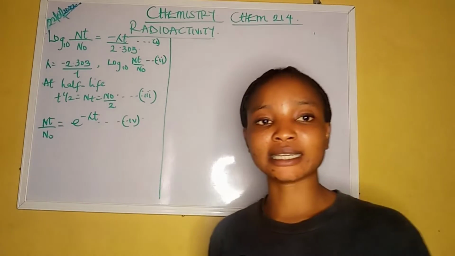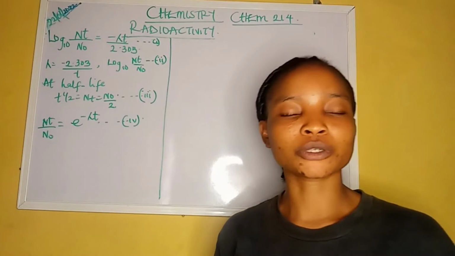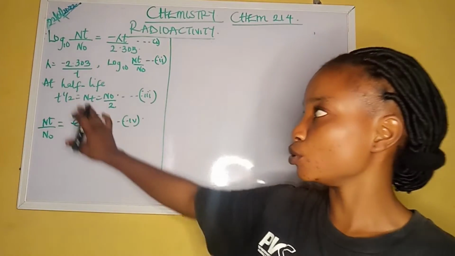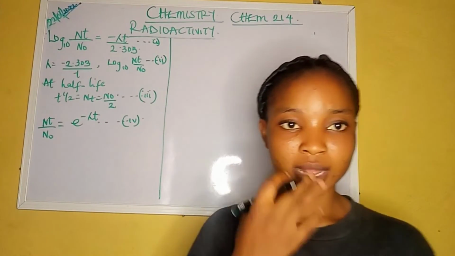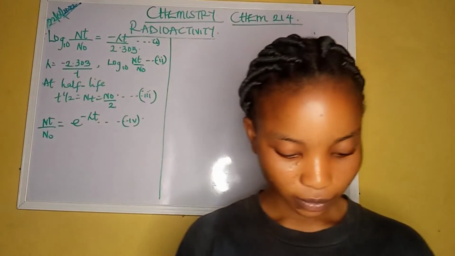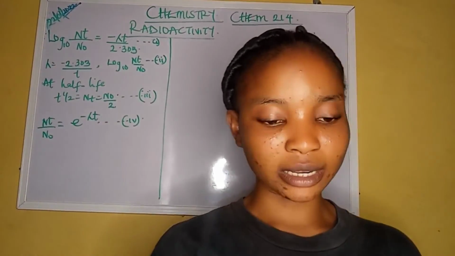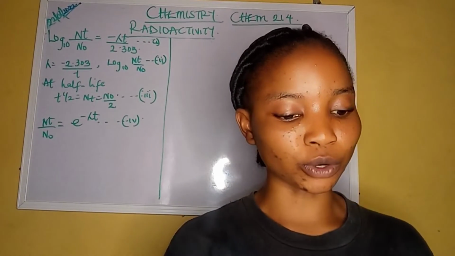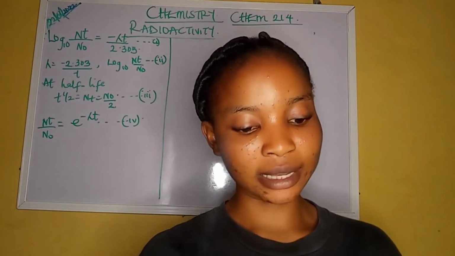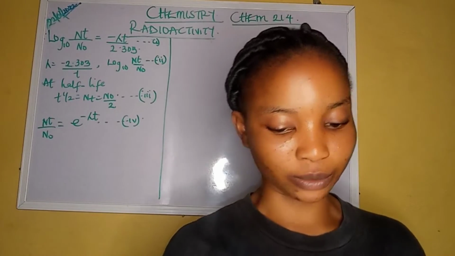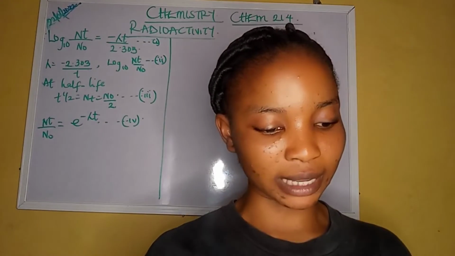And like I said earlier, it's not about the time taken alone. We also have some technical questions that require you to use some of these. For instance, when we have questions like the one above: a radioactive element has an initial count rate of 1,400 counts per second, measured by a proportional counter, and this falls to 1,800 counts per minute in 15 hours. Calculate the half-life of the radioactive element.